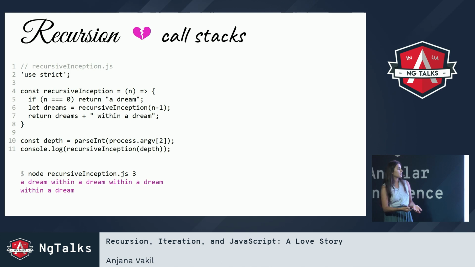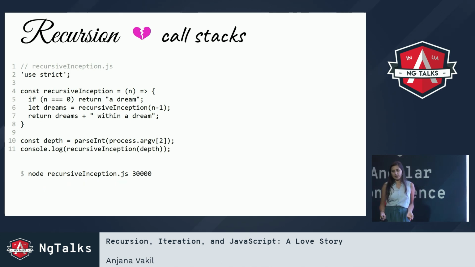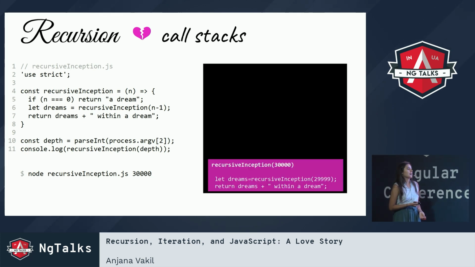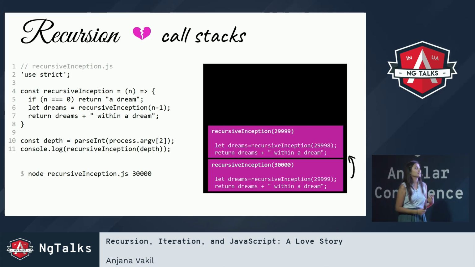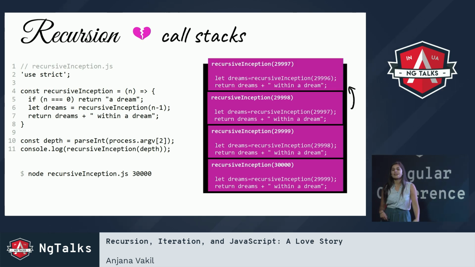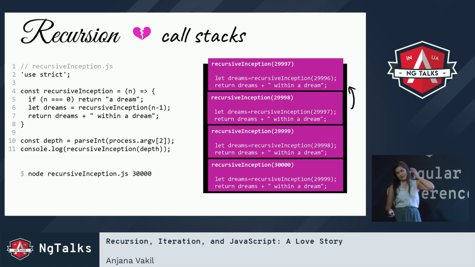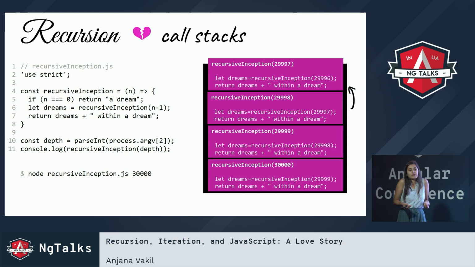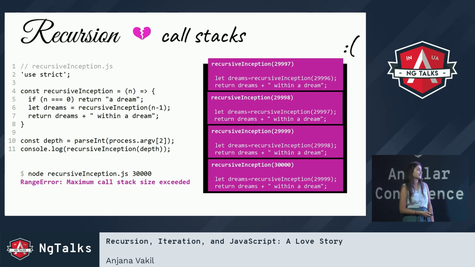So then, what happens when I do this with a larger input number, and I have to do more recursive calls? Well, you probably get the idea. We start out with a call to recursiveInception(30000). That adds a new frame for a call to recursiveInception(29999). That adds a new frame for 29998, and so on and so forth, until eventually I don't have room to put the next frame on the stack. Now, again, it's going to be after a few more than 3, but still, there's going to come a point where I just can't fit another frame.